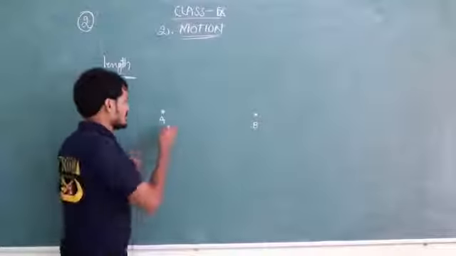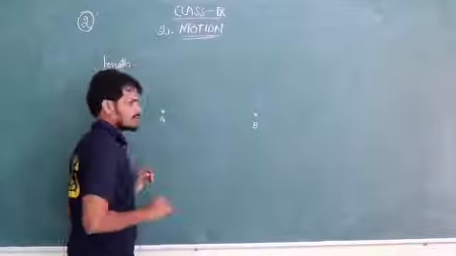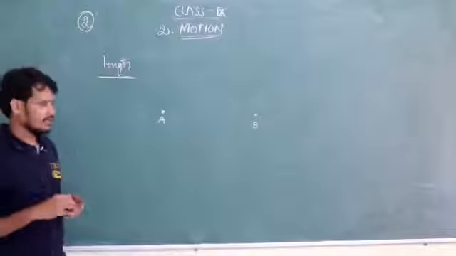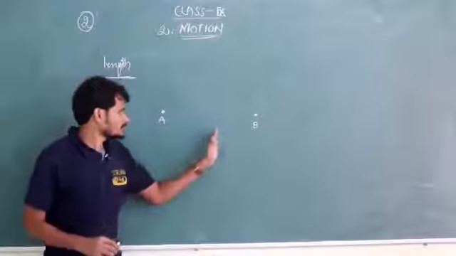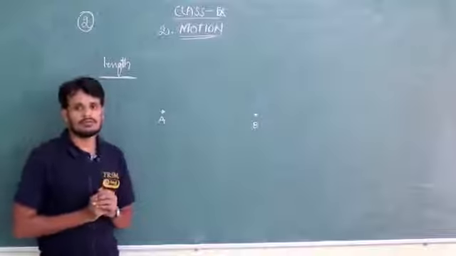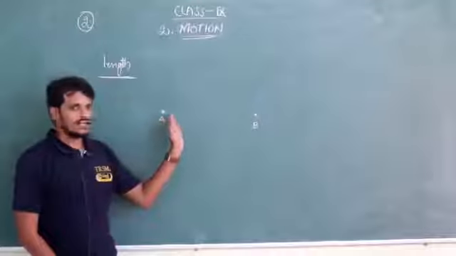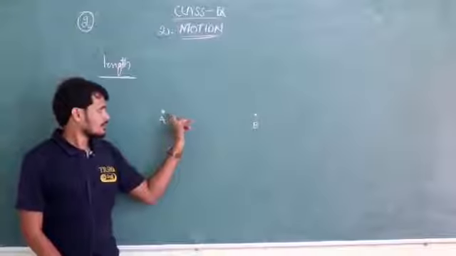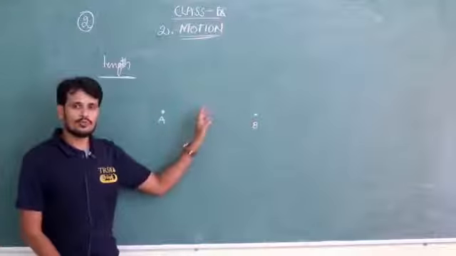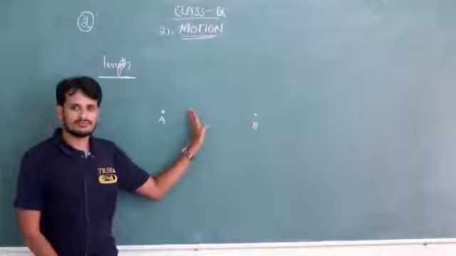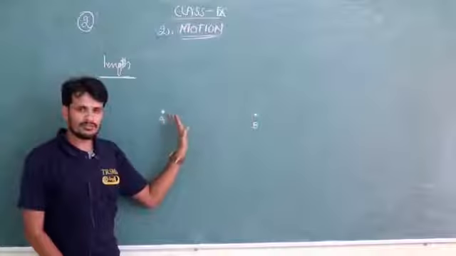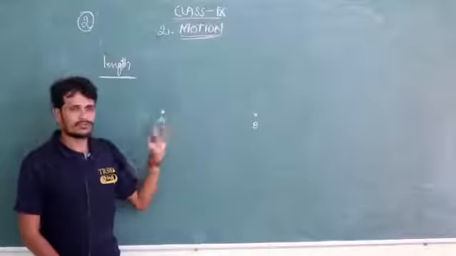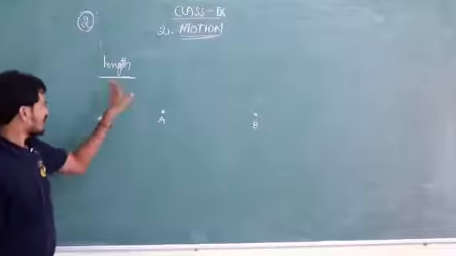Now tell me, is the space between these 2 points measurable or not? Surely the space between these 2 points is measurable. So we define that as length. The measurable space between 2 points is treated as a length.